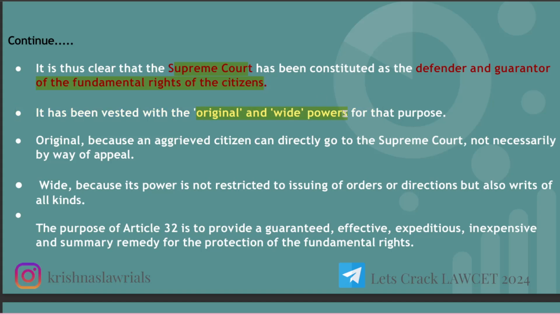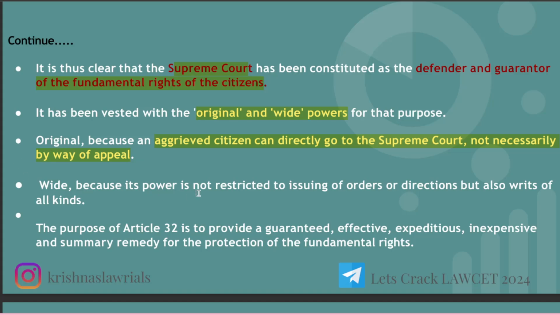Original, because an aggrieved citizen can directly go to the Supreme Court, not necessarily by way of appeal. In other cases, if we need to go to the Supreme Court, first we need to start with the district court, magistrate, then the High Court, then appeal to the Supreme Court. But under Article 32, we can directly approach the Supreme Court.